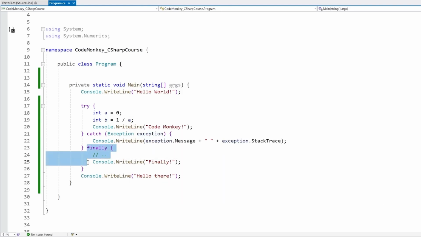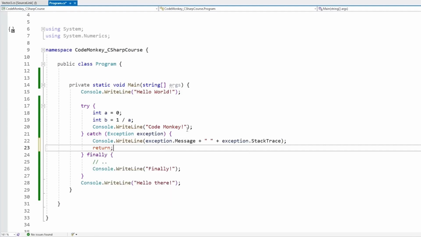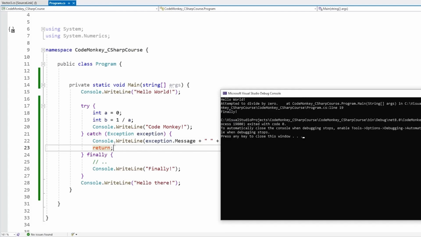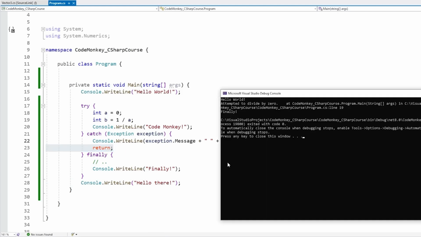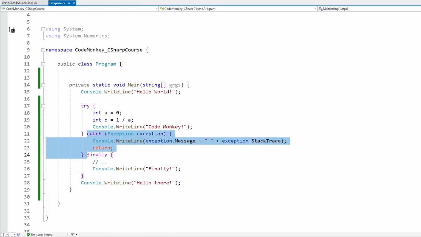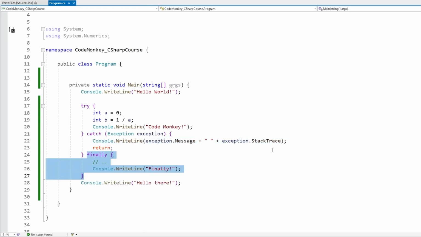So now you might be thinking that the finally works exactly the same as down here, so we could just put this in here and it would work. But one difference is on the finally. Over here, when we catch our exception, let's say for example we want to end this function, so we call return, and let's see what this does. If we call return, meaning this function is going to terminate, so it is not going to continue running afterwards. However, even though we are returning, we still get the finally message. So this finally block runs after the catch every single time. So usually the finally code block can be really useful if you need to do some kind of cleanup code.